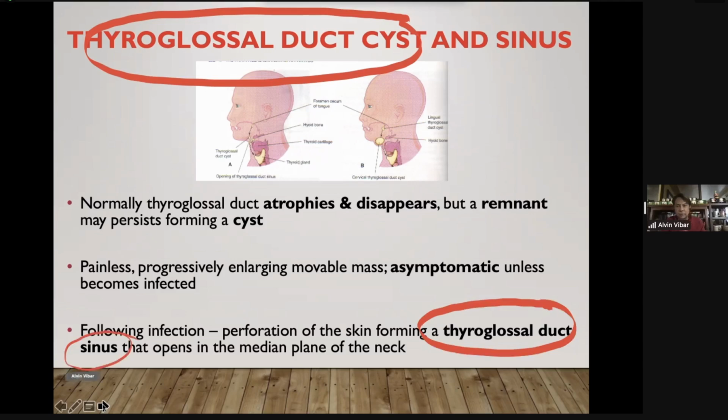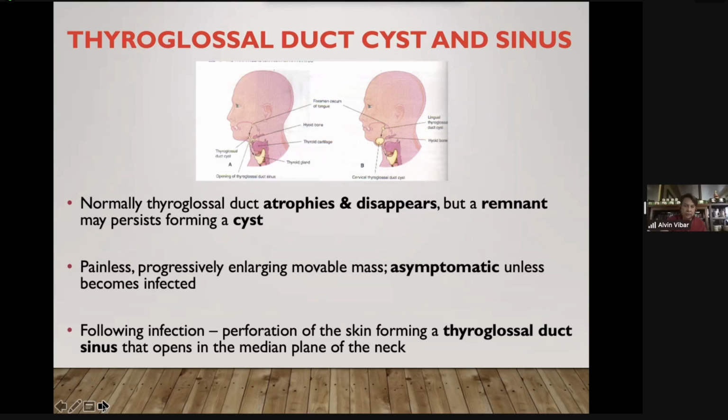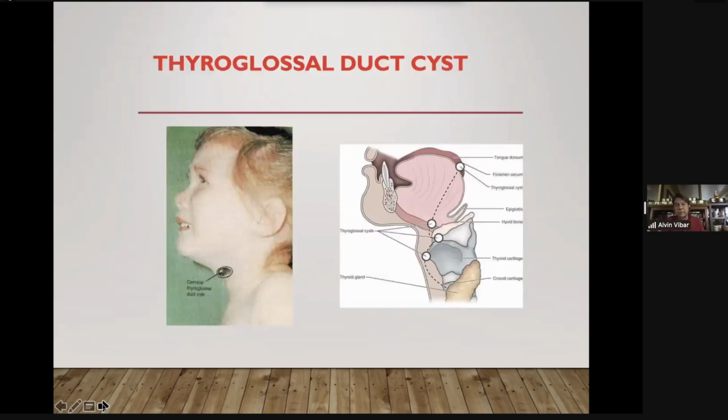If you have formation of an opening into the surface, usually seen after infection, we call it a thyroglossal duct sinus. Here's a picture that will help you to remember that.